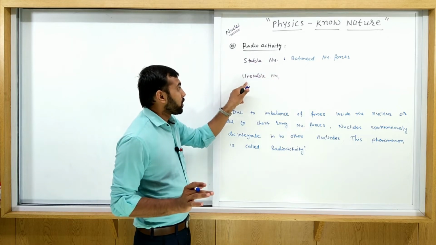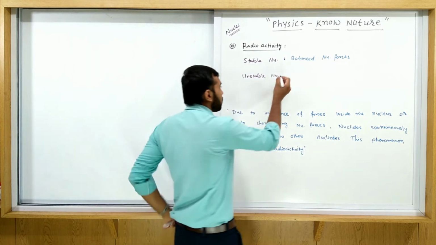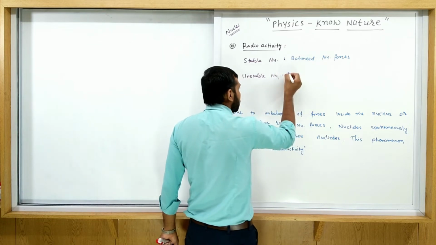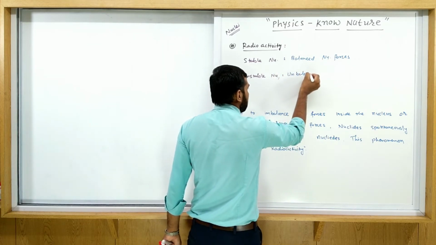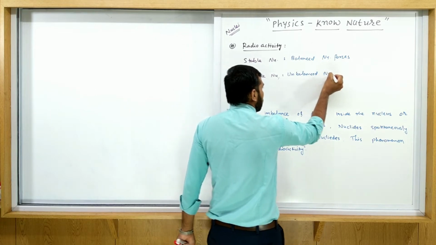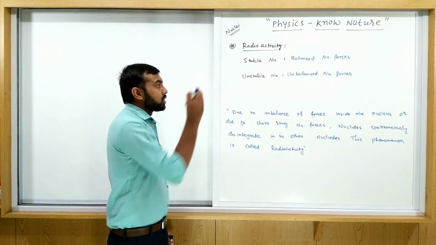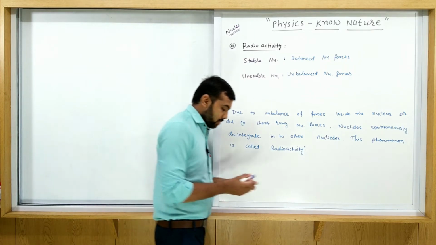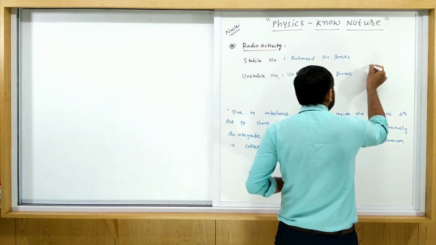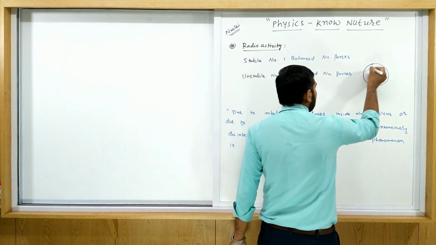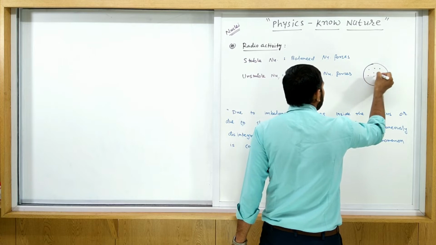Now the second one, unstable nucleus. What is the meaning of unstable nucleus? This is unbalancing of nuclear forces. Unbalanced nuclear forces are present in the nucleus. Consider a simple situation, suppose this is a nucleus, and here a number of nucleons are present.